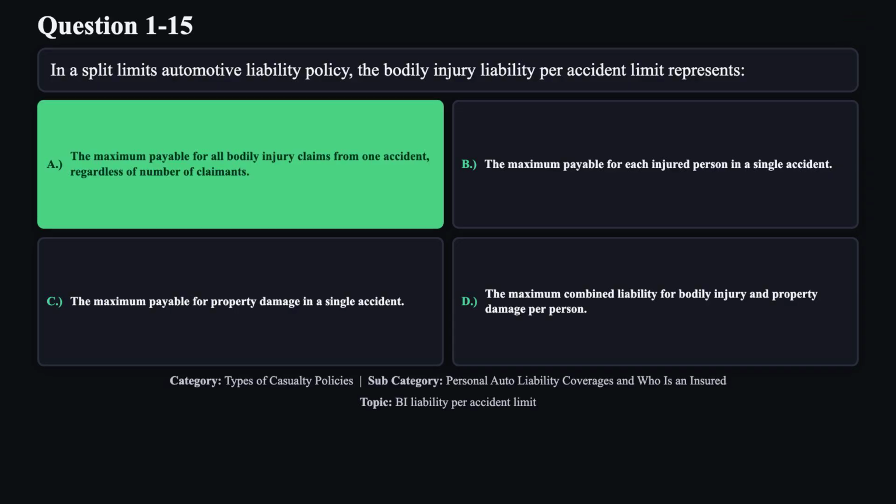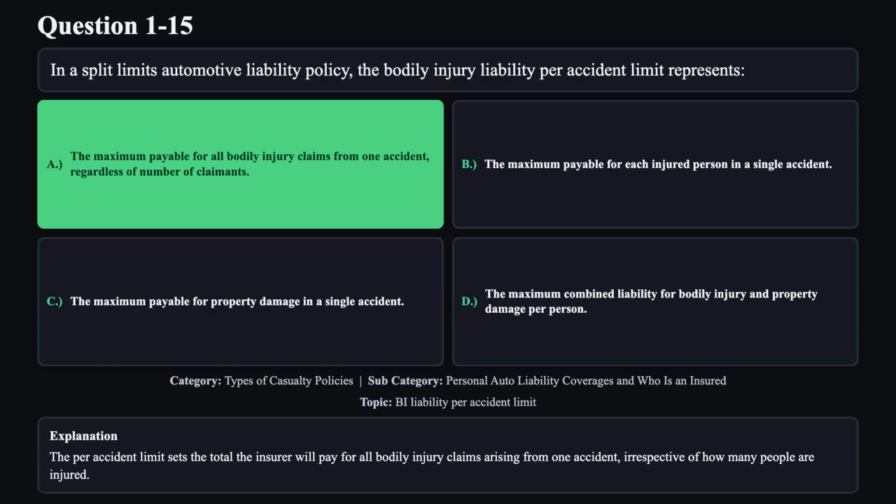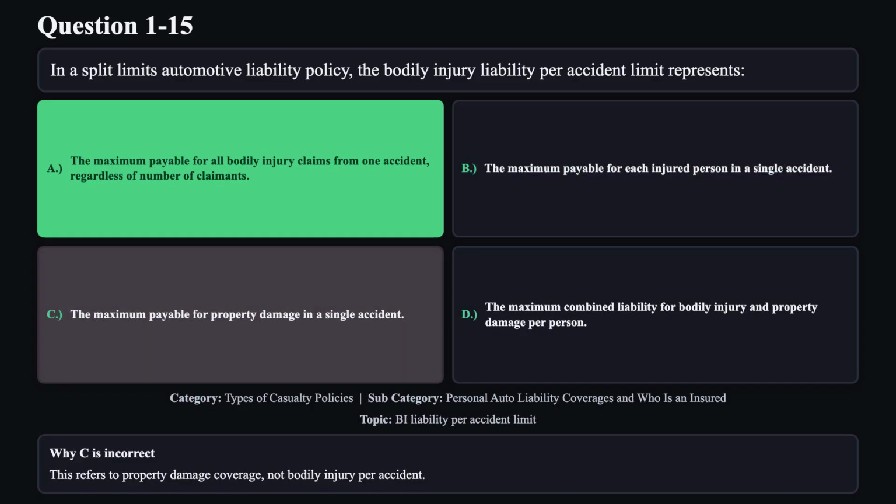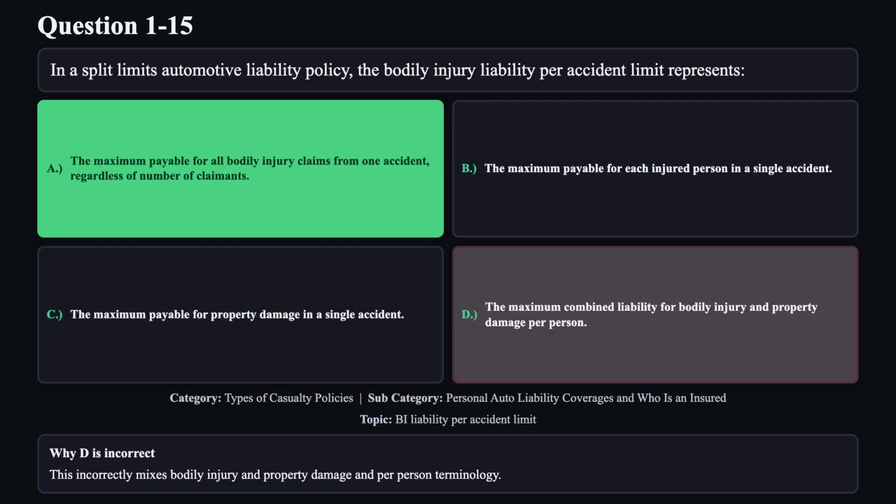The correct answer is A. The per-accident limit sets the total the insurer will pay for all bodily injury claims arising from one accident, irrespective of how many people are injured. Reason B is not correct. This describes the per-person limit, not the per-accident aggregate limit. Reason C is not correct. This refers to property damage coverage, not bodily injury per accident. Reason D is not correct. This incorrectly mixes bodily injury and property damage and per-person terminology.